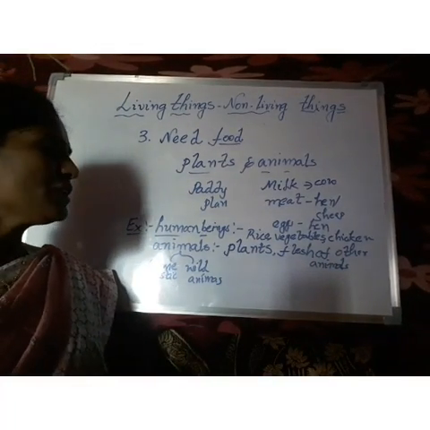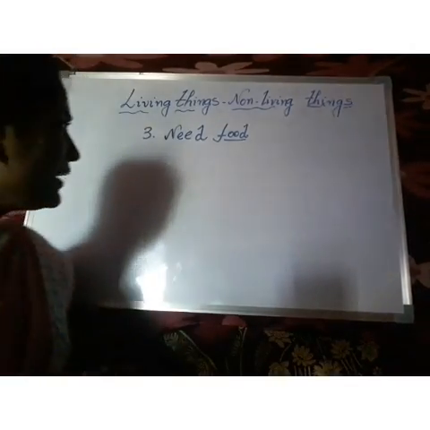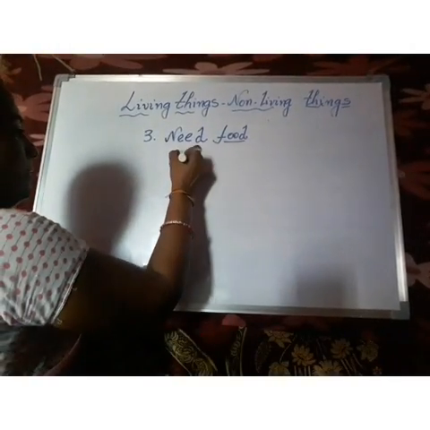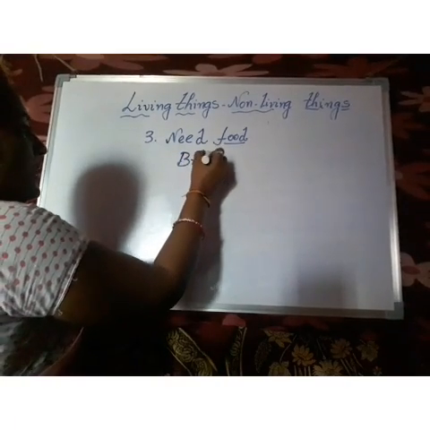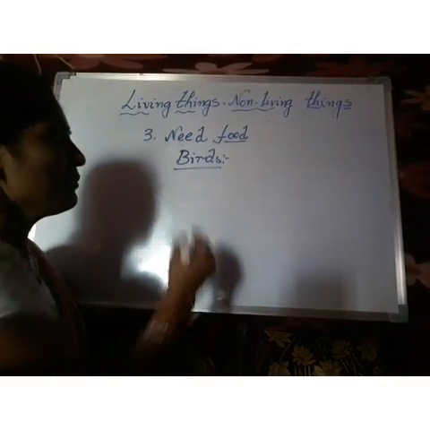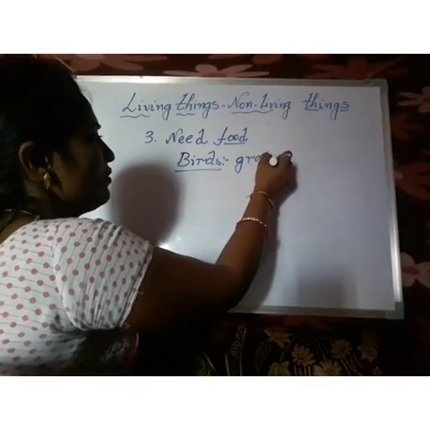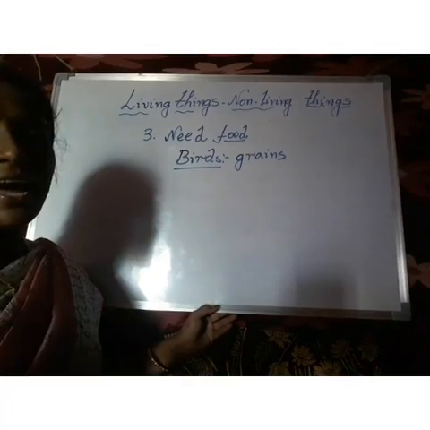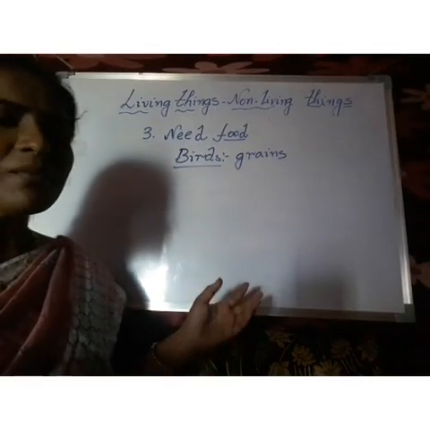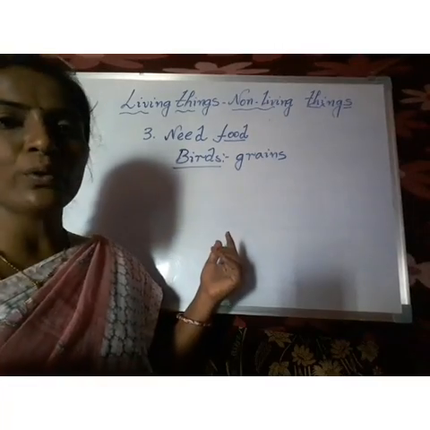Okay, and coming to the next example, birds. What will they eat, children? Birds will take some grains. Birds always eat grains, and also they can take the wastage of food that we throw outside.